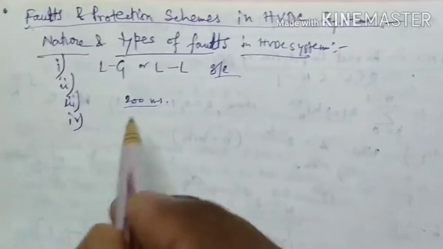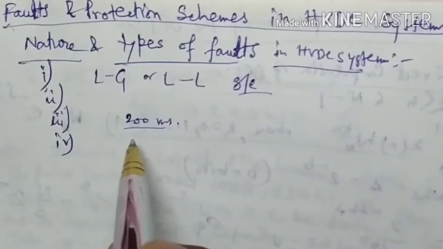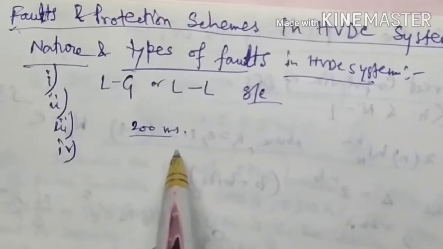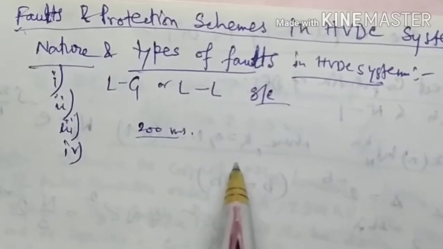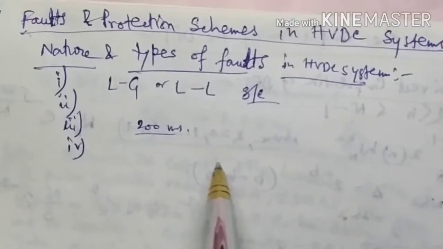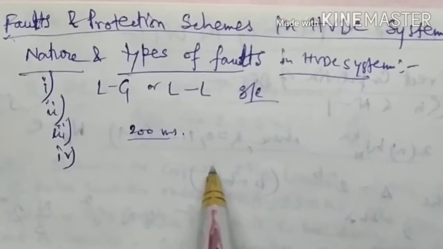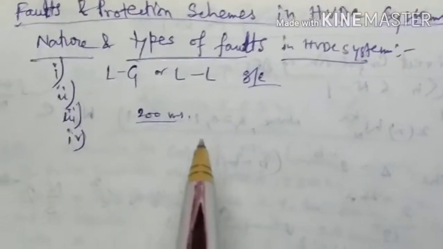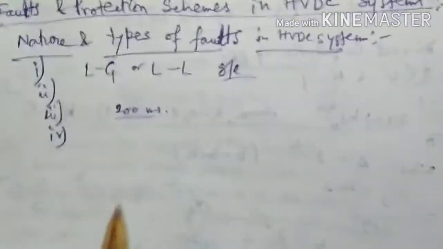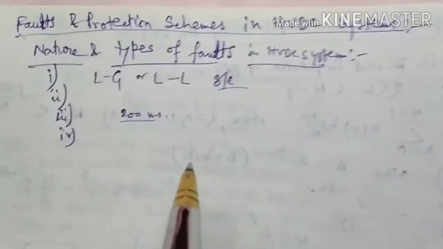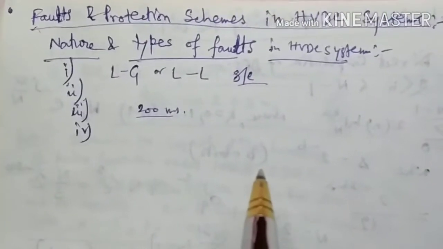And number 4, DC cable damage and short circuit are rare. They occur where an underground cable link is used between the sending end and the receiving end. In such cases, the rectifier is blocked and stored energy is pumped back to the AC system and power is disconnected till the fault is isolated and cleared.